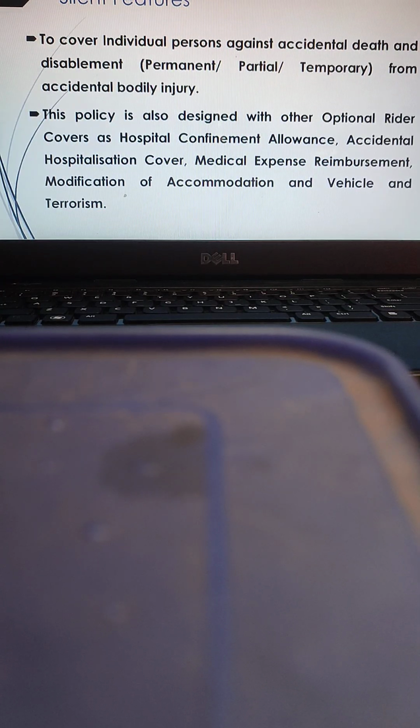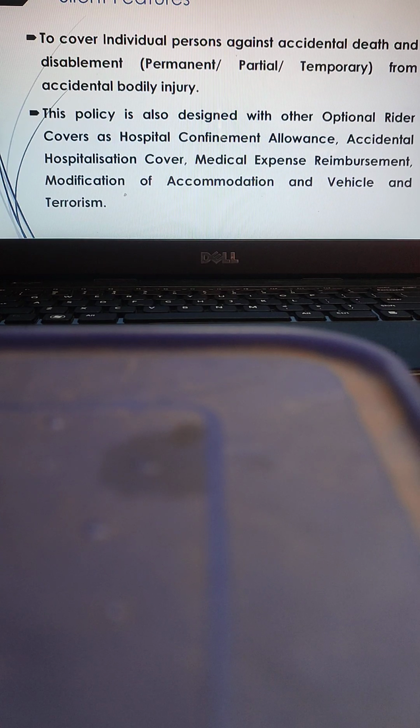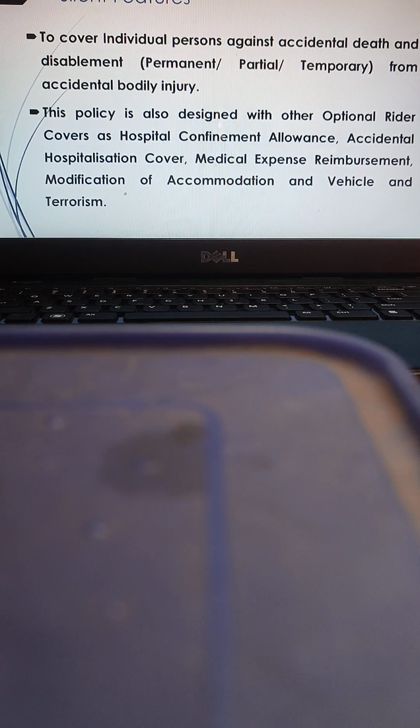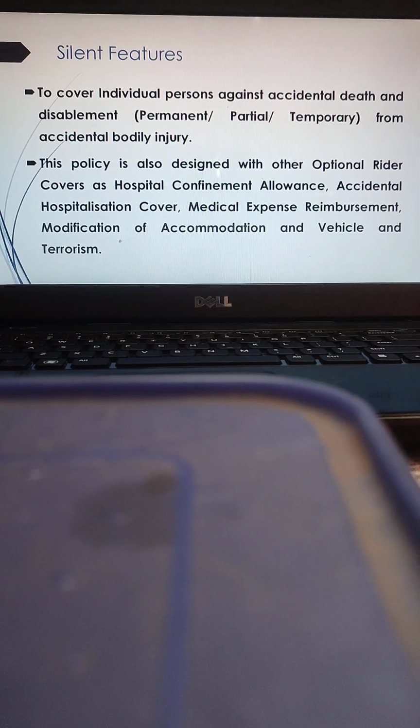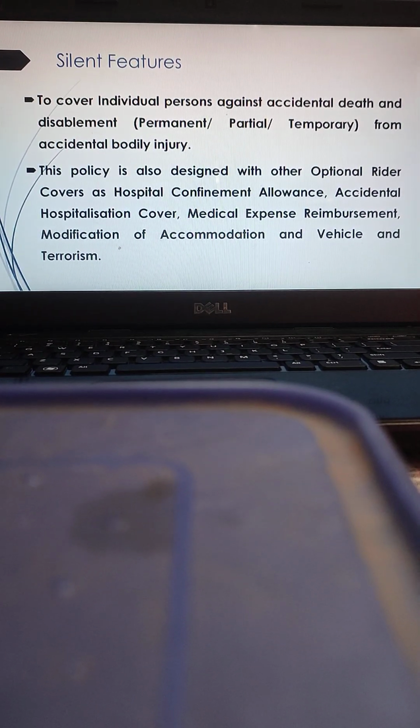So, to cover individual persons against accidental death and disablement, permanent disablement, partial disablement, or temporary disablement from accidental bodily injury, this policy is designed with other optional riders available with the insurer, which differ from insurer to insurer. Normally they are hospital confinement allowance, accidental hospitalization cover, medical expenses reimbursement, modification of accommodation, vehicle and terrorism, etc.